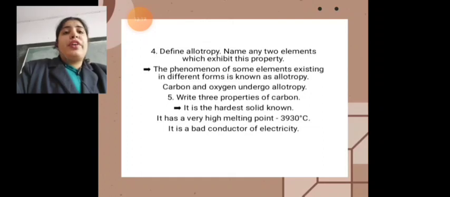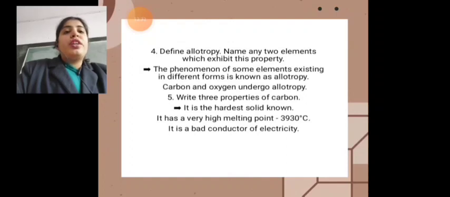Now we have to define allotropy and name any two elements which exhibit this property. Allotropy is basically the phenomenon of some elements existing in different forms. The examples are carbon and oxygen. They both exist in different forms. Carbon exists in the form of diamond and graphite, oxygen in the form of ozone, right?